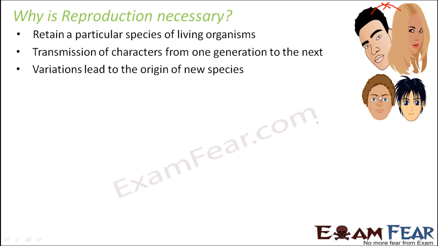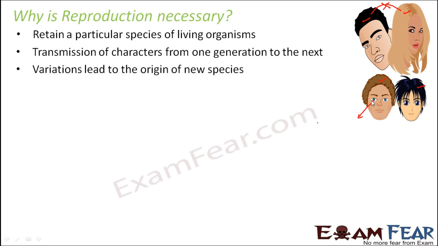Let us take an example. Let us suppose this kid has got brown hair, which is similar to his mom. The other kid has got black hair, which is similar to his father. Correct? So if you see, this kid has got big black eyes, which is similar to the mom. This kid has got blue eyes. It is just that this kid has got something different. These blue eyes are neither present in the father nor in the mom. The mom has little brown eyes and the father has got black eyes. So the kid has got blue eyes, a trait which is not present in either of the parents.